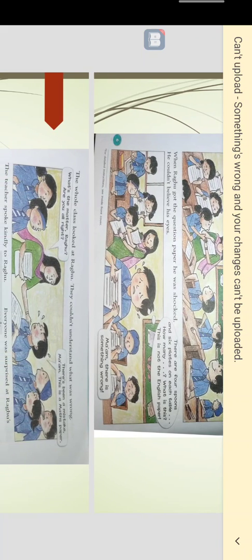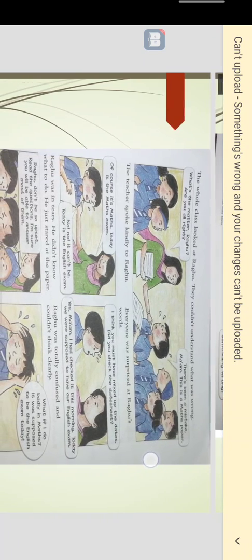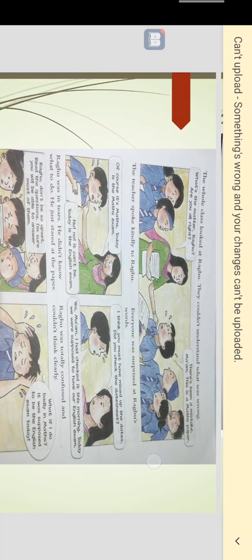There are four spoons and 6 plates on each table. How many? What is this? This is not the English paper. Raghu is asking his ma'am now. Ma'am, there is something wrong. The whole class looked at Raghu. They couldn't understand what was wrong. What's the matter, Raghu? Are you all right?